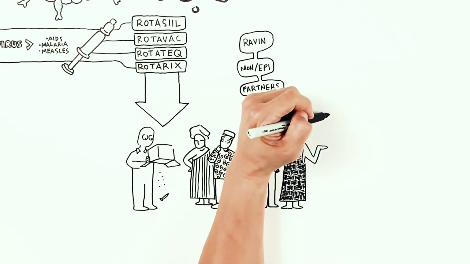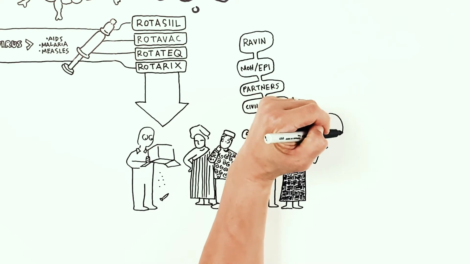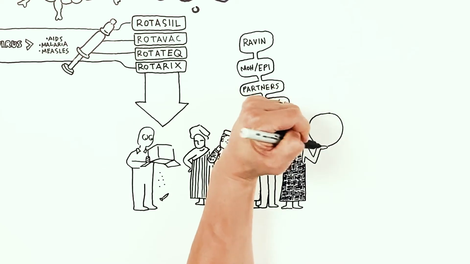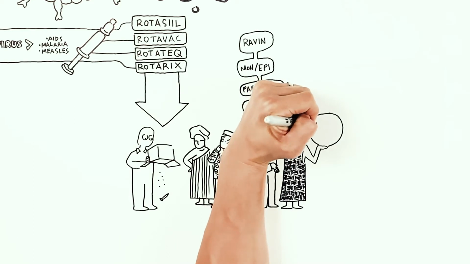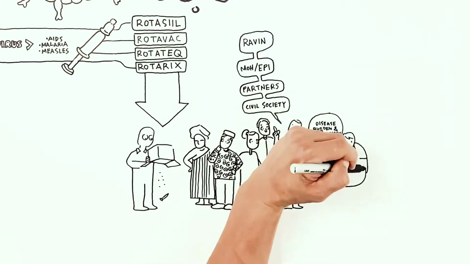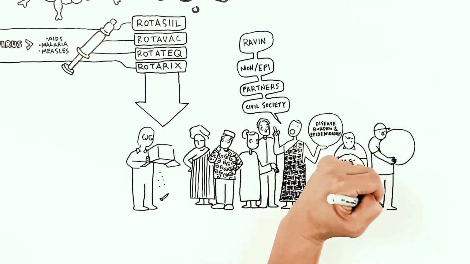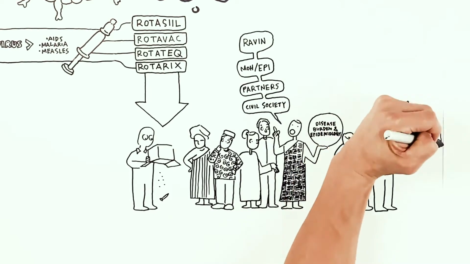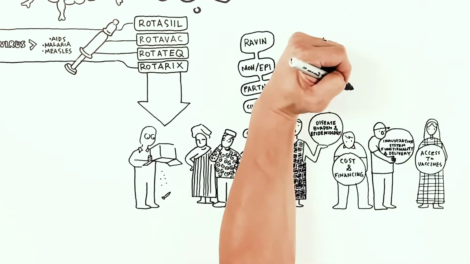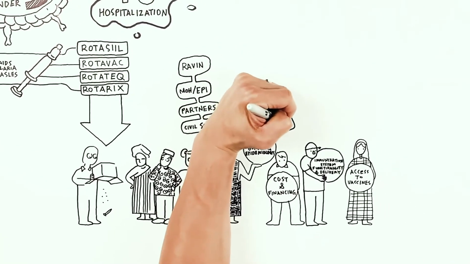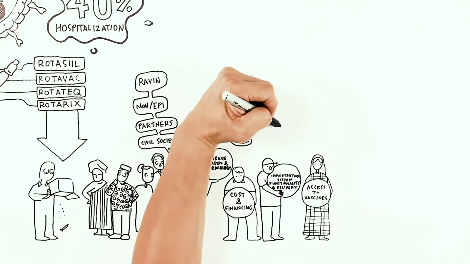When it comes to selecting the right vaccine for their communities, country decision makers must weigh their options based on country needs that include disease burden and epidemiology, cost and financing, immunization system functionality and delivery, and access to vaccines. Each vaccine has specific characteristics that country leaders must consider in their selection.